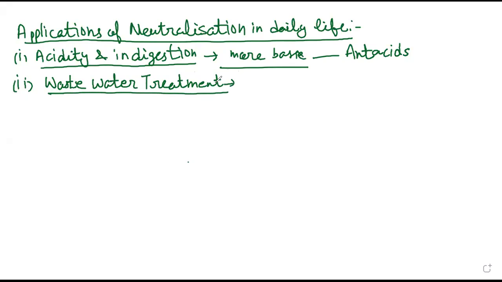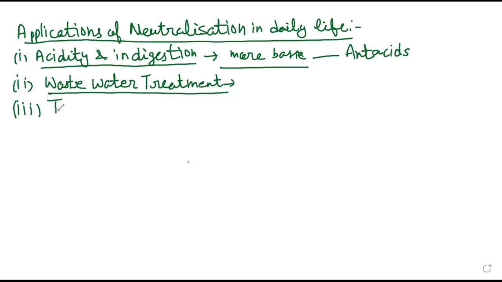So treating such water with bases such as sodium hydroxide and potassium hydroxide neutralizes the acids and makes it safe for disposal, right? We cannot release the water directly from industries into the river. First, we will neutralize the effect of acid. How can we neutralize the effect of acid? By neutralization reaction. Similarly, we will add base so that it can be disposed of safely.